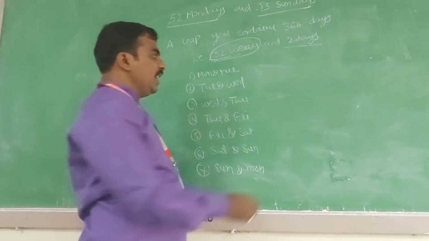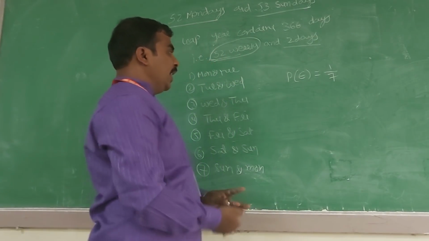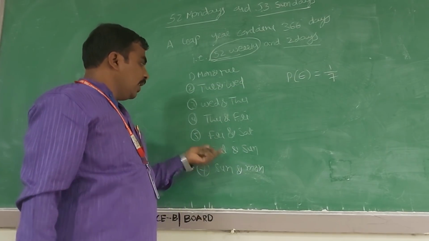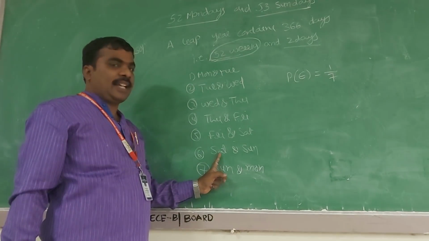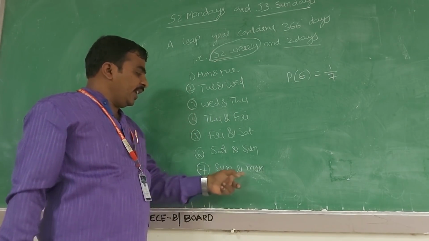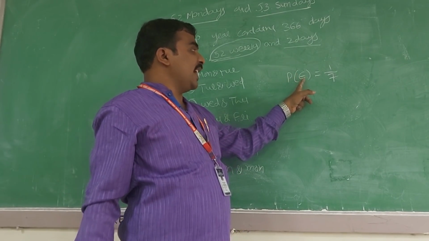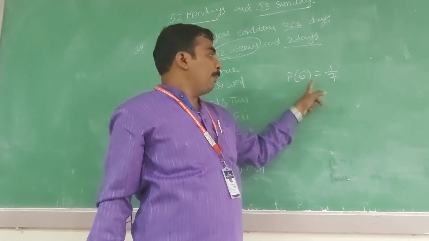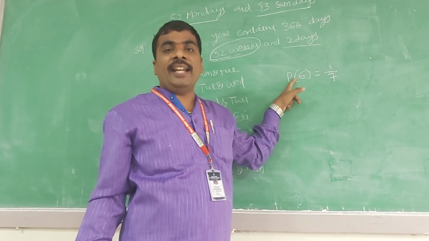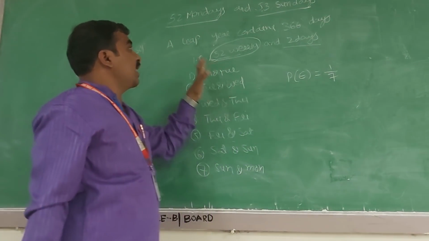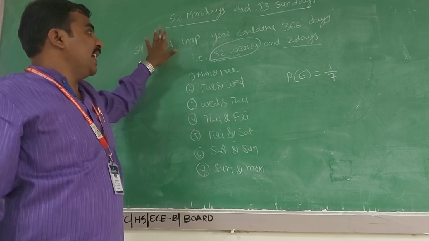Now, probability of E is the number of favorable cases over the total. Out of 7 cases, only one is favorable, that is Saturday and Sunday. The 2 extra days can be written in 7 ways. So the probability of 52 Mondays and 53 Sundays is equal to 1 by 7.